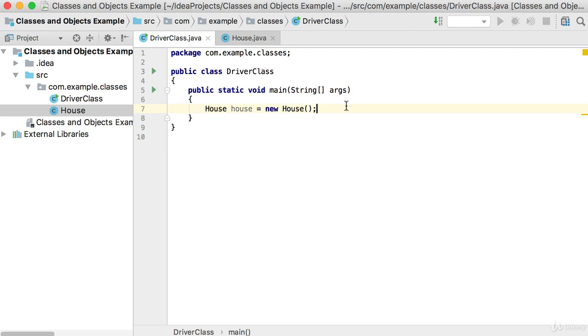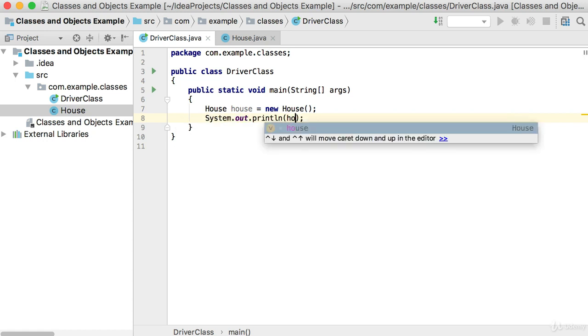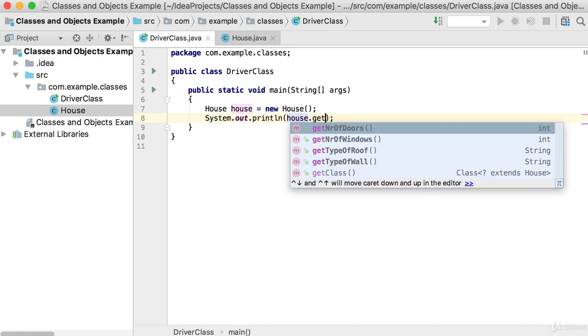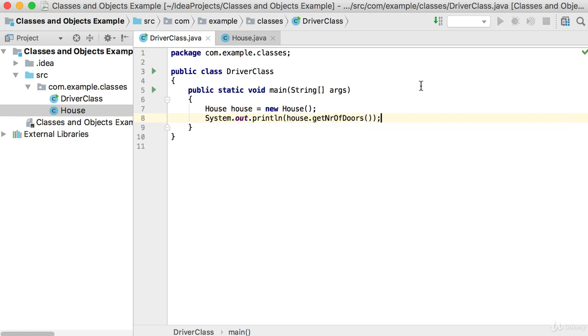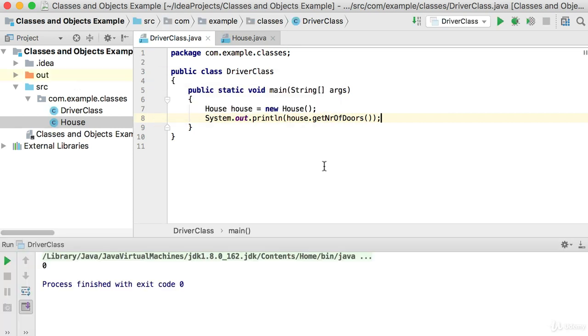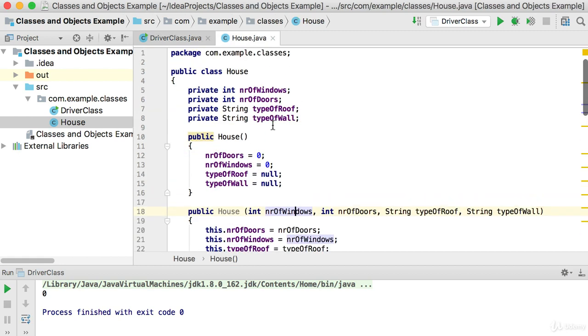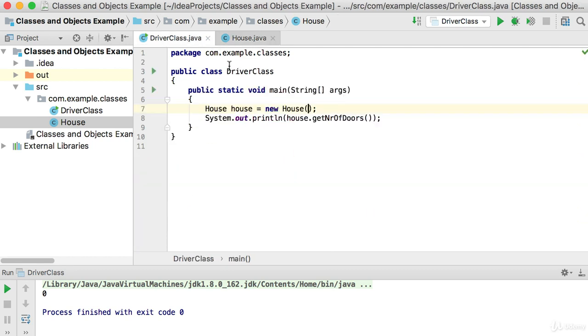Okay, so now the house object was created. Let's use a simple System.out.println there. On that house object, we're going to call get, let's say, the number of doors, just to print it out to see if it works. Let's run this quickly. And you can see the number of doors will be 0. Why is it 0? Because with the constructor that accepts nothing, we set the number of doors to 0, the number of windows to 0, and the type of roof and the type of wall both go to null.